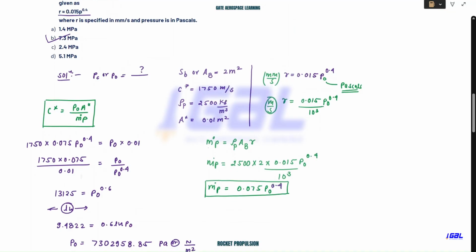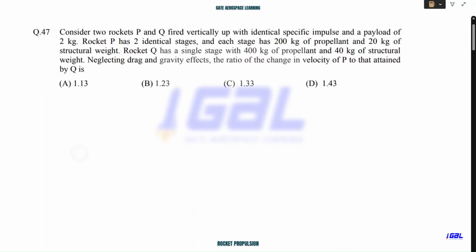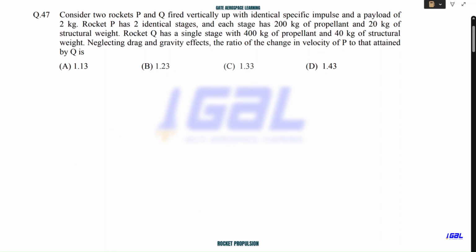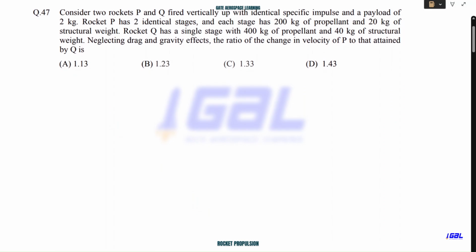Now let me move to another question. Now I want to solve this question. This question is based on the multi-staging of rockets. If you recall, when we were discussing multi-staging, I told you that multi-staging is beneficial in terms of the velocity increment. That point I want to prove with the help of this numerical. We want to understand with the help of some numbers, so we will have a feel of how much percentage increment we get compared to a single stage rocket when we use multi-staging. So that concept will make sense.